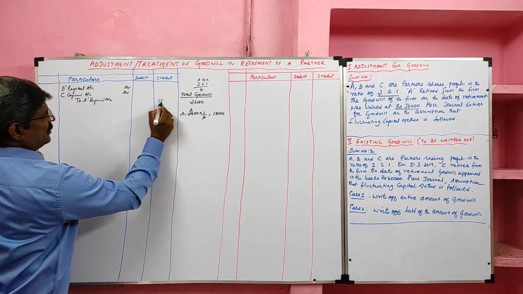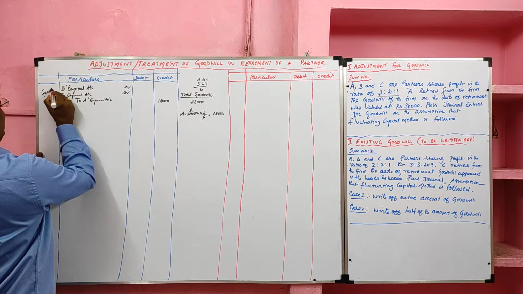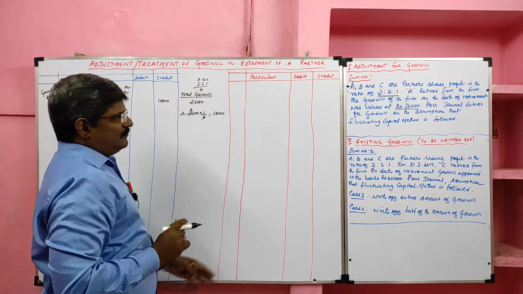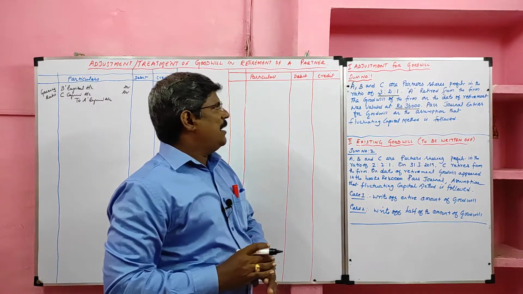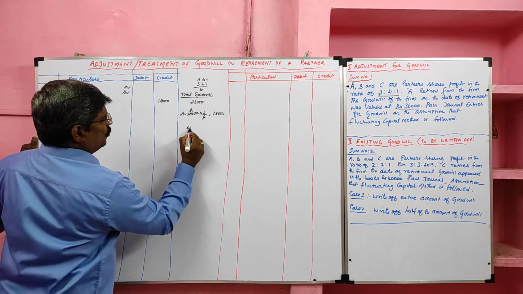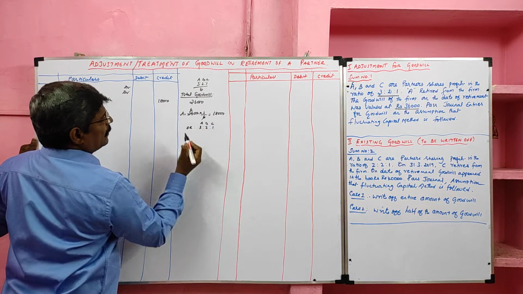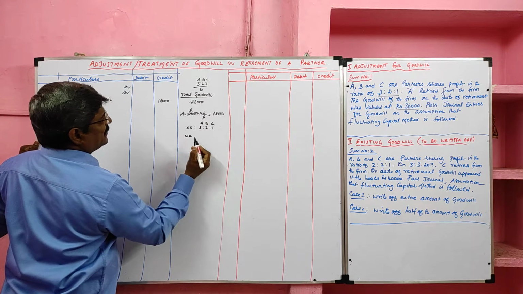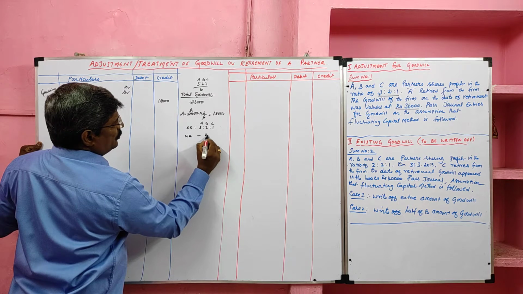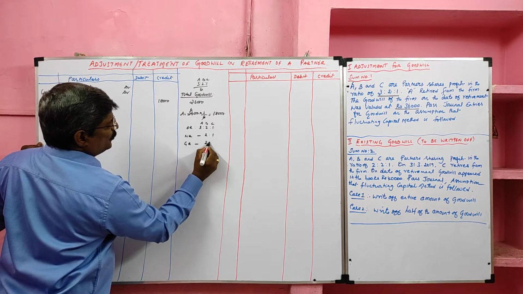This 18,000 goodwill should be divided in gaining ratio. Here the old ratio is given. Nothing is given about the gaining ratio. So in this case, old ratio 3:2:1. No gain is given, so we can find the new ratio easily. A is retiring, so our new ratio is 2:1. Our gaining ratio is also 2:1.